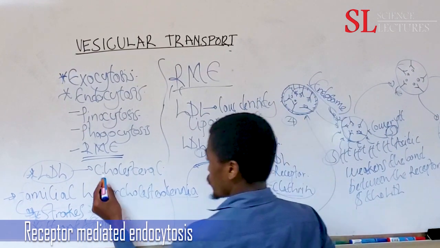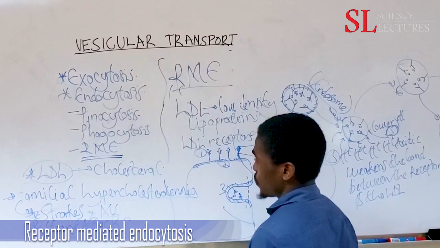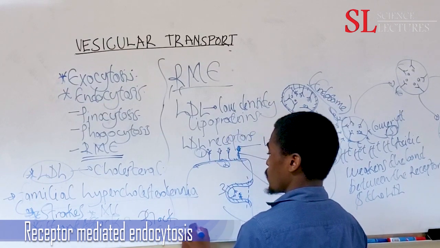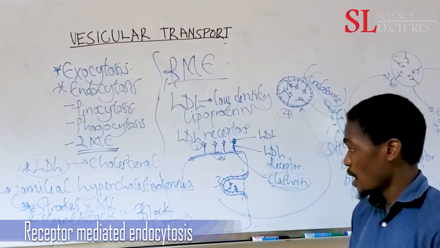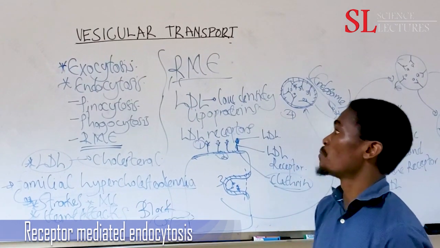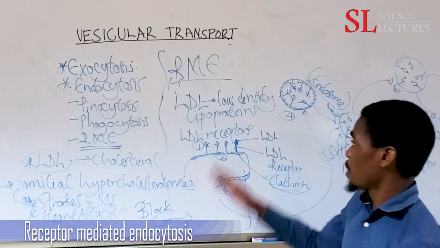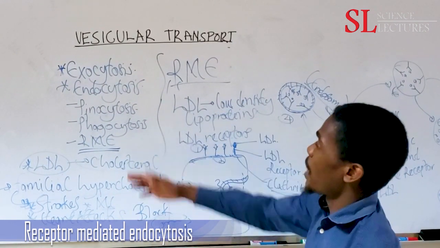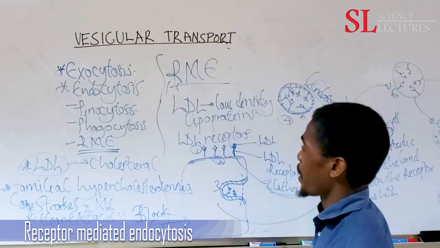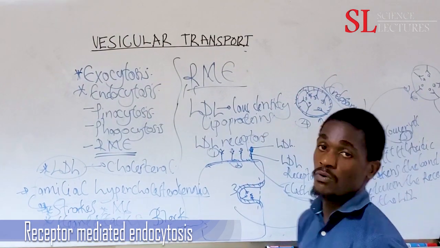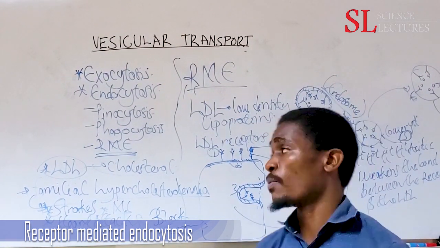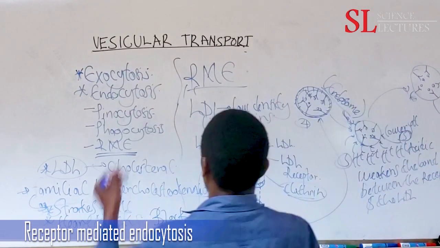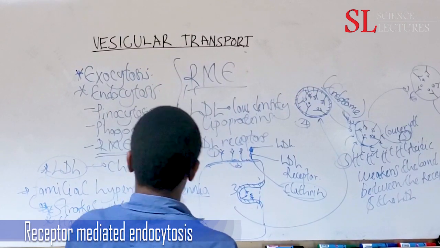And we know that when this cholesterol accumulates in their blood vessels, it might block the blood vessels, most of the coronary arteries of the heart, and the heart muscle might not receive blood to work effectively. So that is why these receptors are very important. However, they can be hijacked by viruses like the HIV virus and lead to the cause of diseases in humans. So that is it for our receptor-mediated endocytosis.